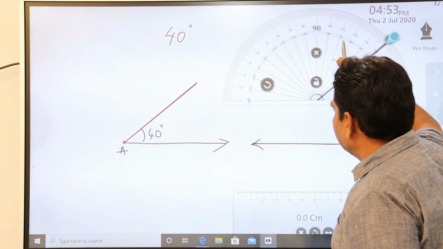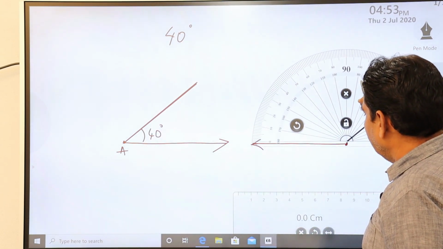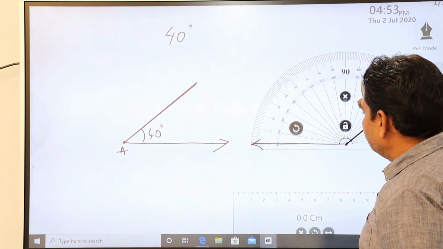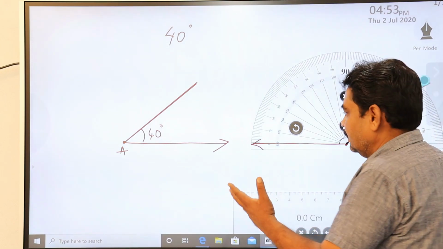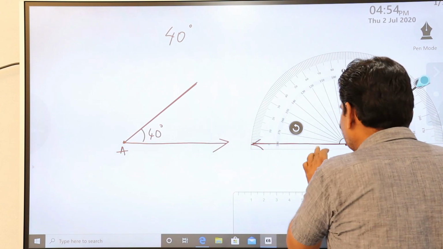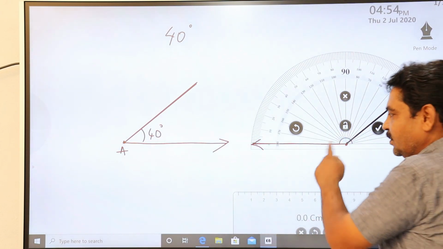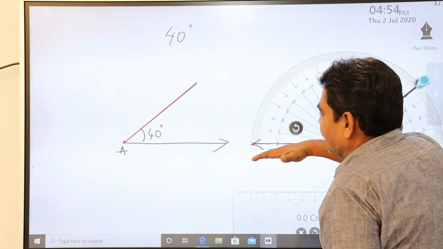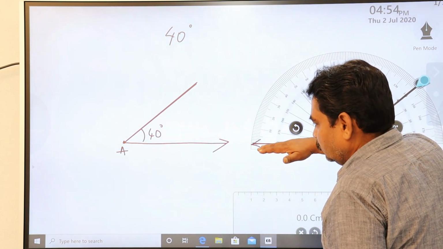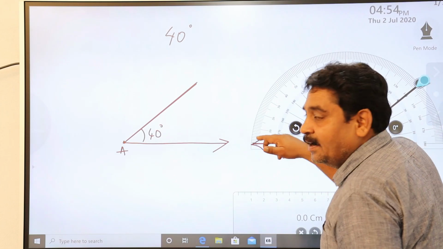Coincide the center of the protractor on the vertex. Then see which direction the ray is. Is it in this direction or in this direction? Of course it is in this direction. So start counting from 0, which is in the direction of the ray itself.